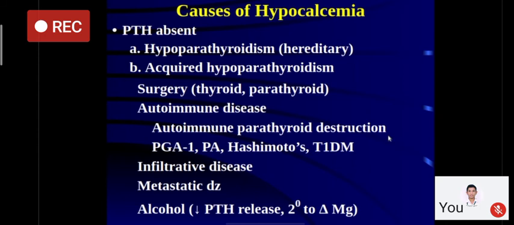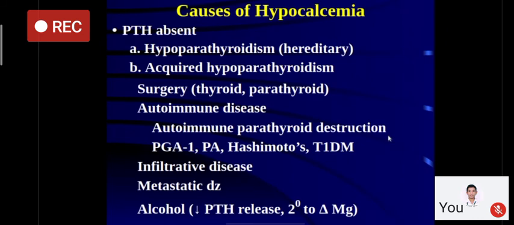Now, what are the causes of hypocalcemia? Again, you have to remember the relationship between calcium, phosphate, and vitamin D. When hypocalcemia happens, PTH will be absent, as simple as remember. Now, PTH can be absent because of hypoparathyroidism. Hypoparathyroidism can be hereditary or genetic in origin, or it can be acquired hypoparathyroidism.